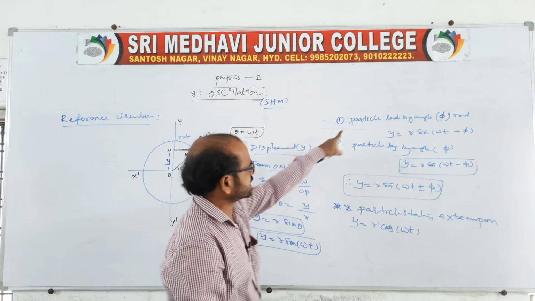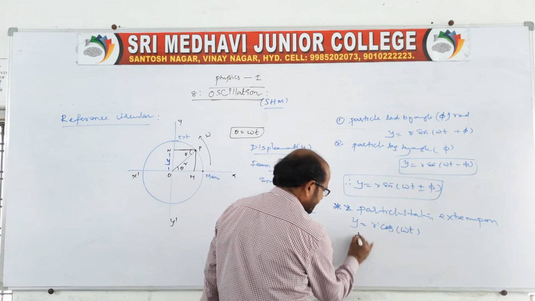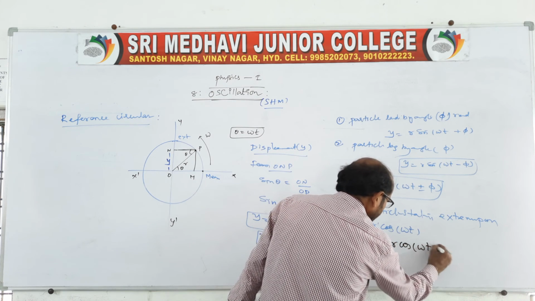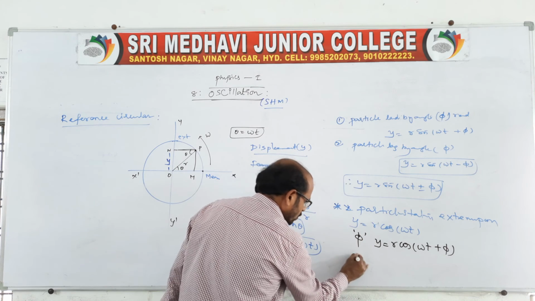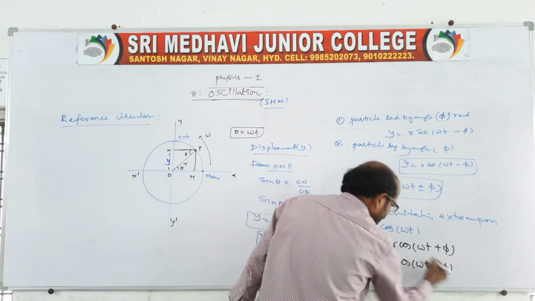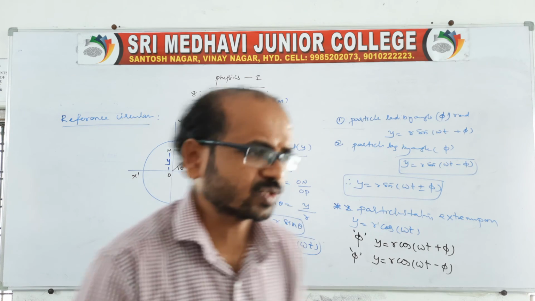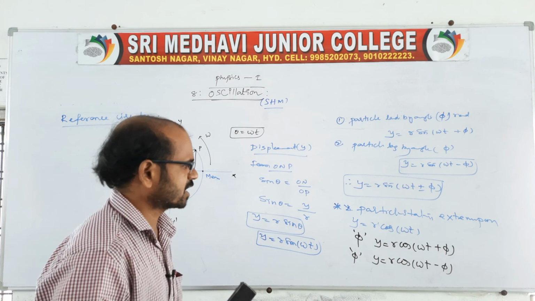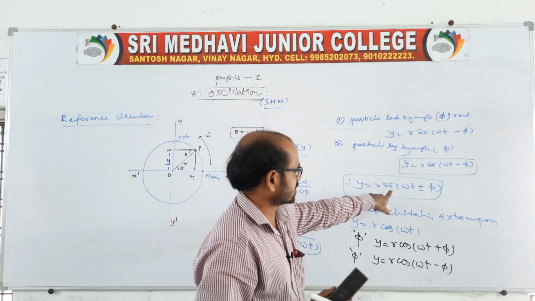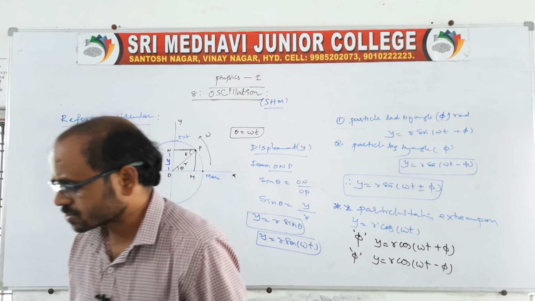Again the same, here you write, if the particle leads by an angle phi, the expression will be y is equal to r cos omega t plus phi. Suppose if it lags, y is equal to r cos omega t minus phi. So when it leads or lags, we can say like this: y is equal to r cos omega t plus phi, y is equal to r cos omega t minus phi. So when the particle starts from mean, you say y is equal to r sin omega t plus phi. When the particle starts from extreme position, you say y is equal to r cos omega t.